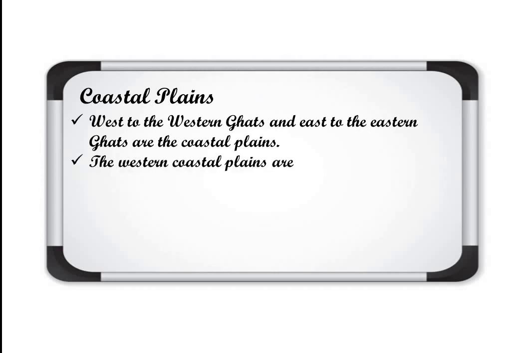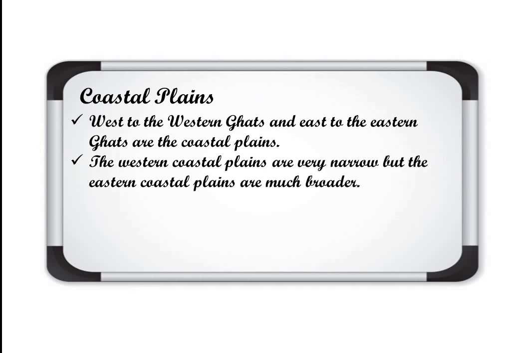The western coastal plains are very narrow, but the eastern coastal plains are much broader than the western one. Then the western coastal plains are narrow, means the width of these plains is less than the eastern coastal plains.